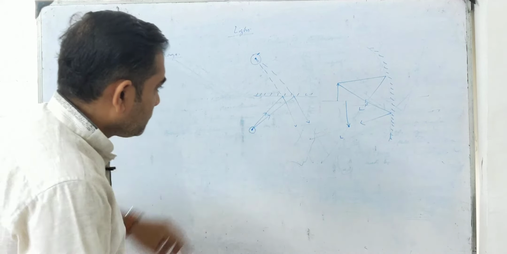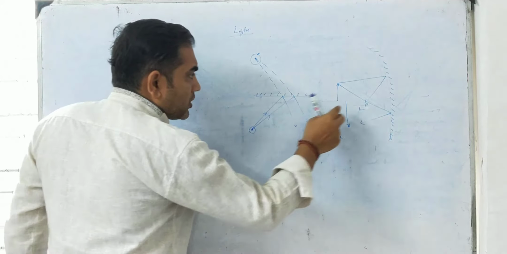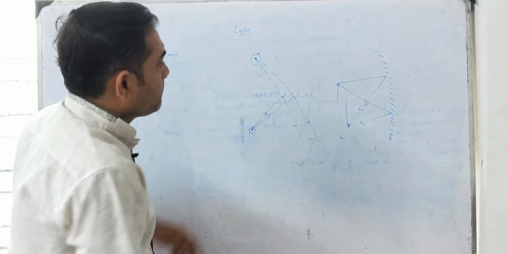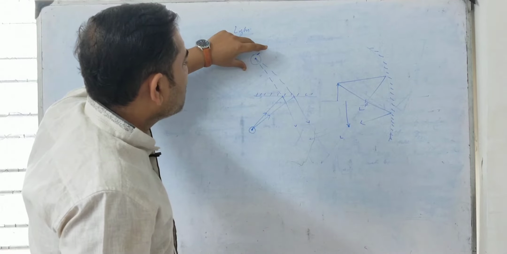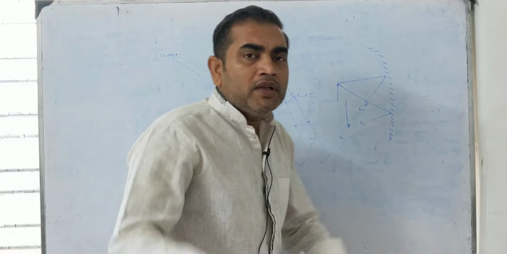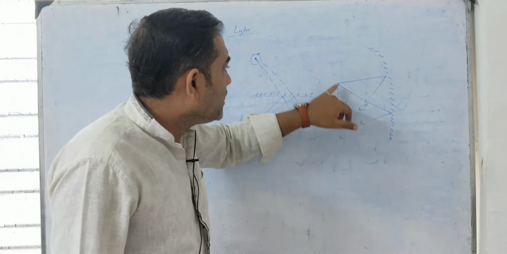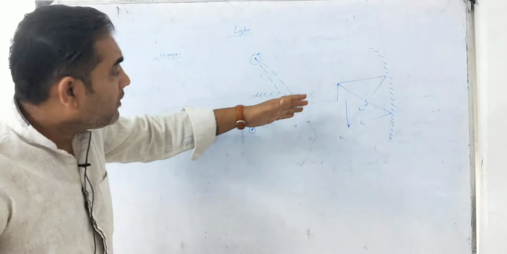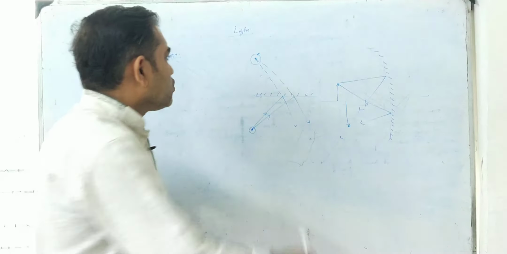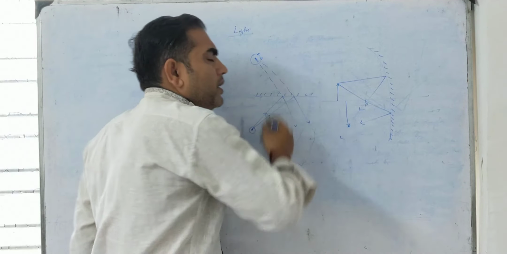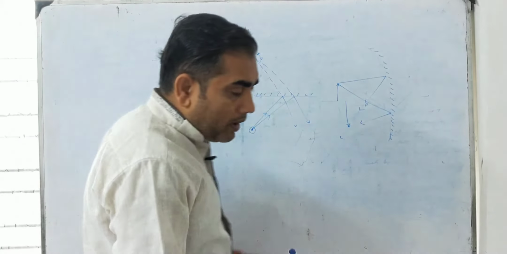When rays of light from a particular source, after reflection or refraction, exactly meet at a point or appear to meet at a point, an image is said to be formed. Whenever they exactly meet at a point, that point is said to be the image of the particular object, and whenever they do not exactly meet at a point but appear to meet at a particular point, that also is said to be the image of the particular point. So what will be our definition?